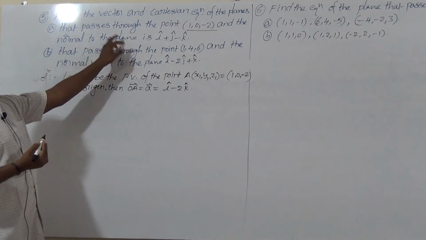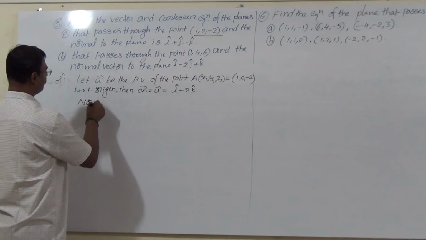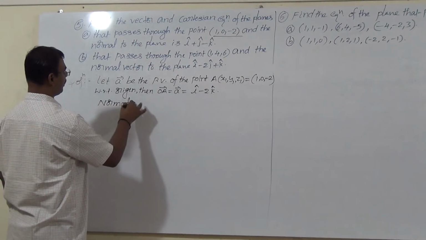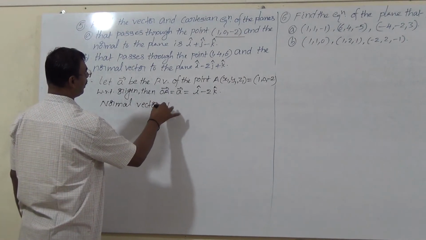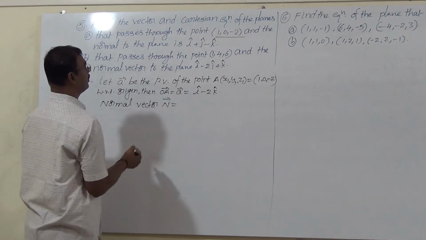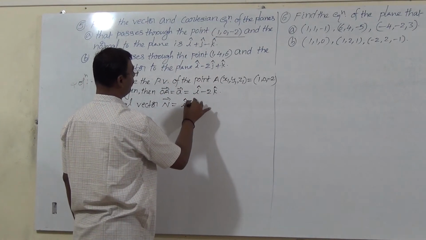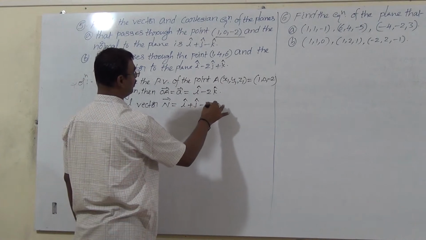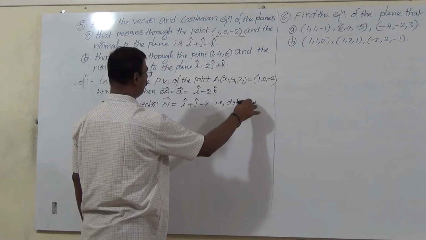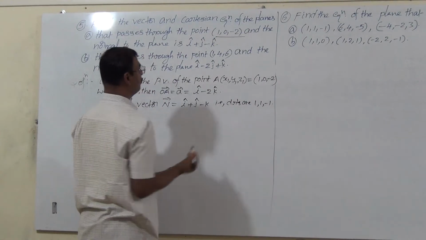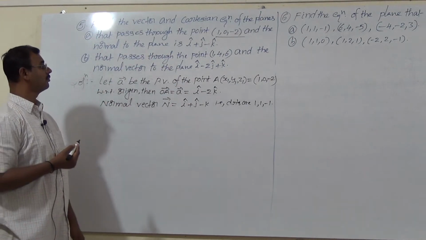And next, the normal vector is given. Let us take the normal vector to the plane as n bar, n bar equals i plus j minus k. That is, the DRs are 1, 1, -1, the coefficients we have to take.